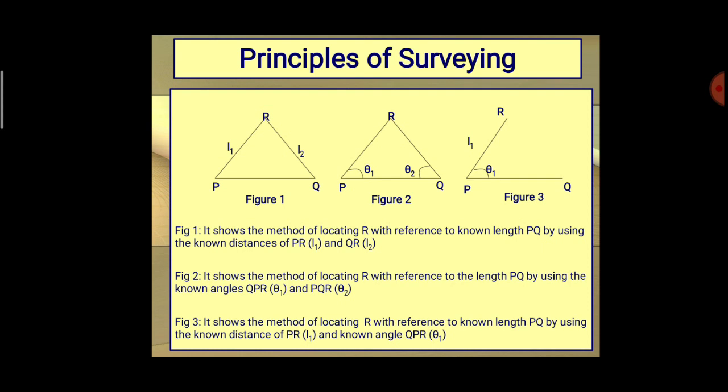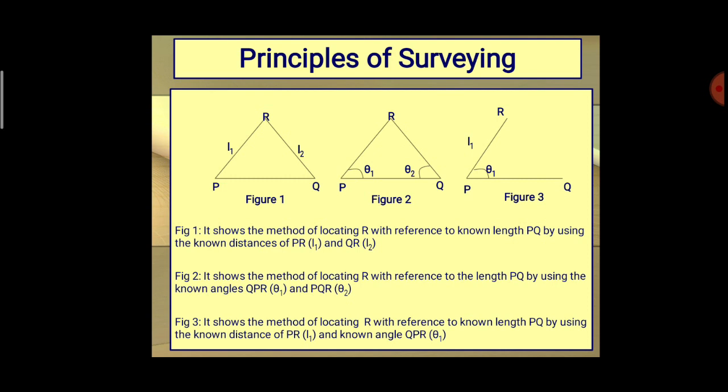Figure 3 shows the method of locating R with reference to the same known length PQ by using the known distance L1. Sometimes, if you have L2, you need theta 2, that is the difference.